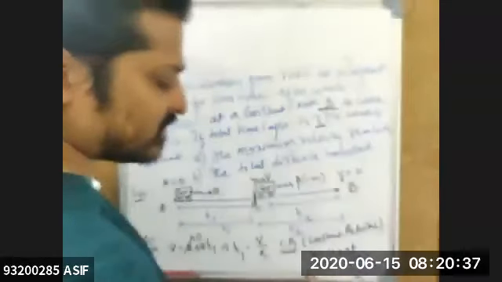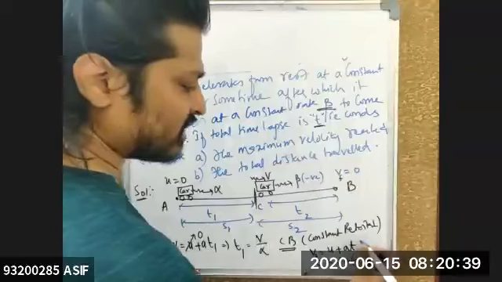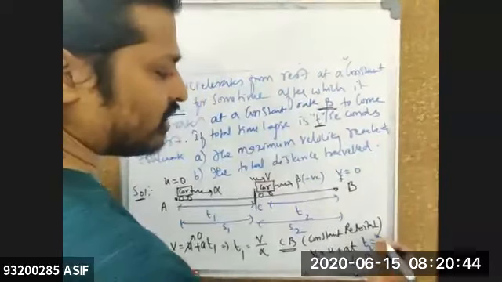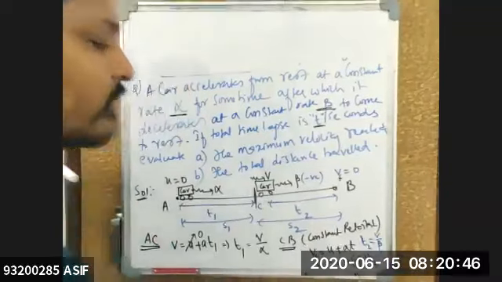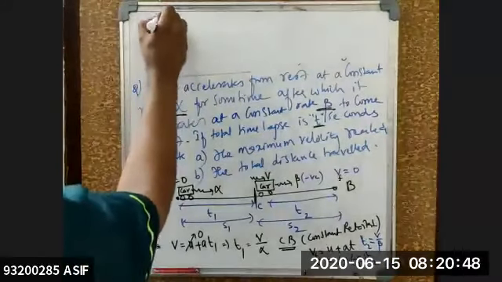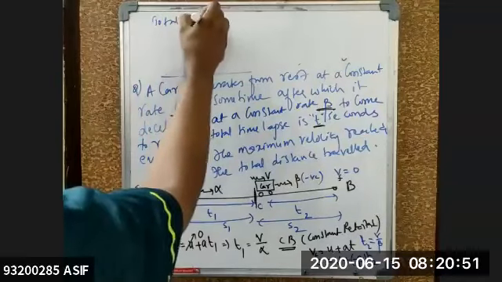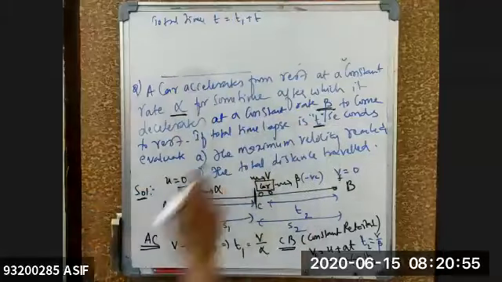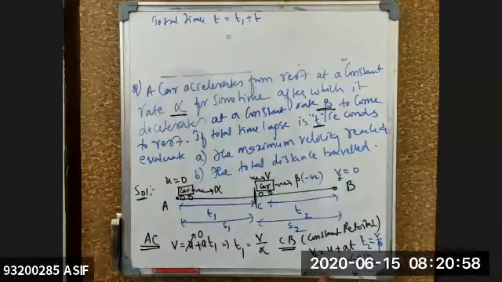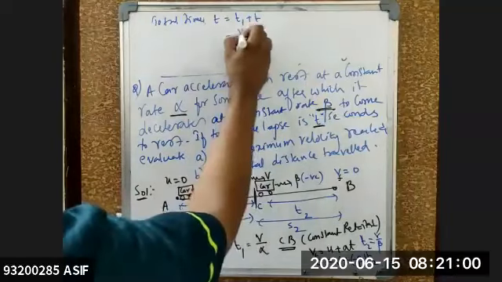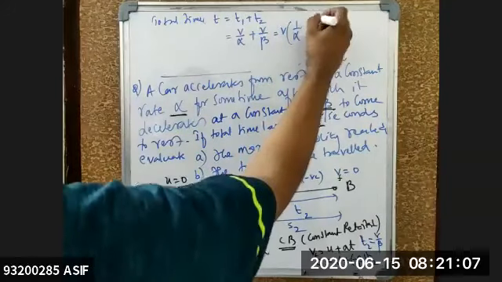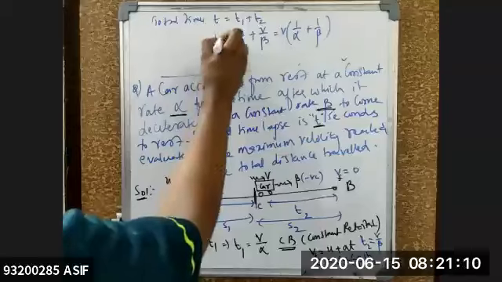Isn't it? So if I cancel here, it will become negative. This negative will also get cancelled. So from this one, I can get the value of T2. So T2 is equal to V by beta. So total time taken: total time T is equal to T1 plus T2, because total time lapse is T seconds. T1 value is V by alpha plus T2 value is V by beta. So V common, 1 by alpha plus 1 by beta. This one is your time taken.